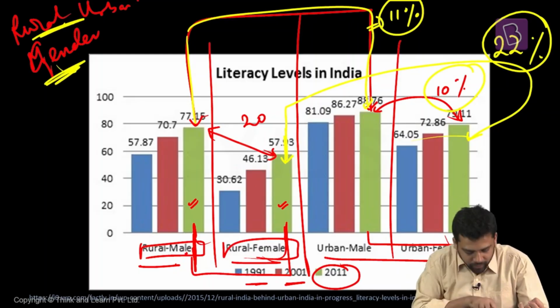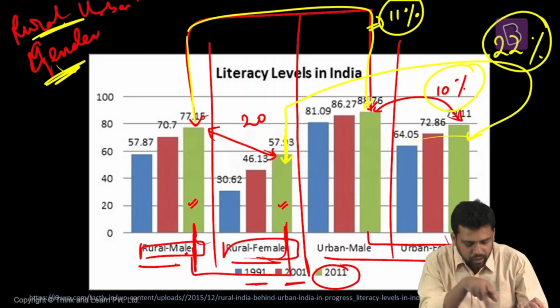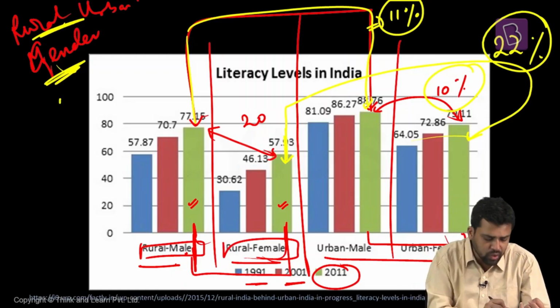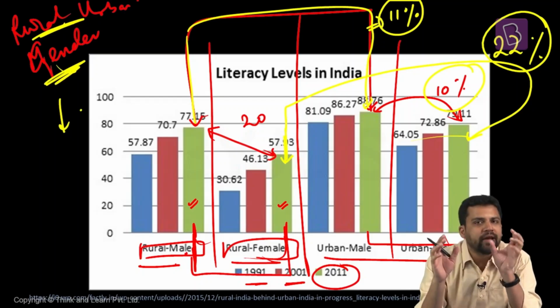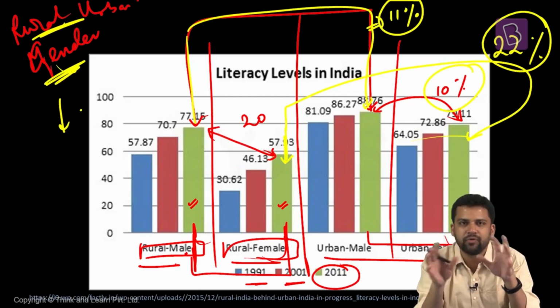All these are data from 1991, 2001, and 2011. We compared the 2011 data. You can do it correspondingly for 2001 as well as 1991 data. So the point here is there is a difference in literacy between rural and urban areas and between the genders. This shows that there is gender inequality in education, gender disparity, as well as disparity between urban and rural areas.